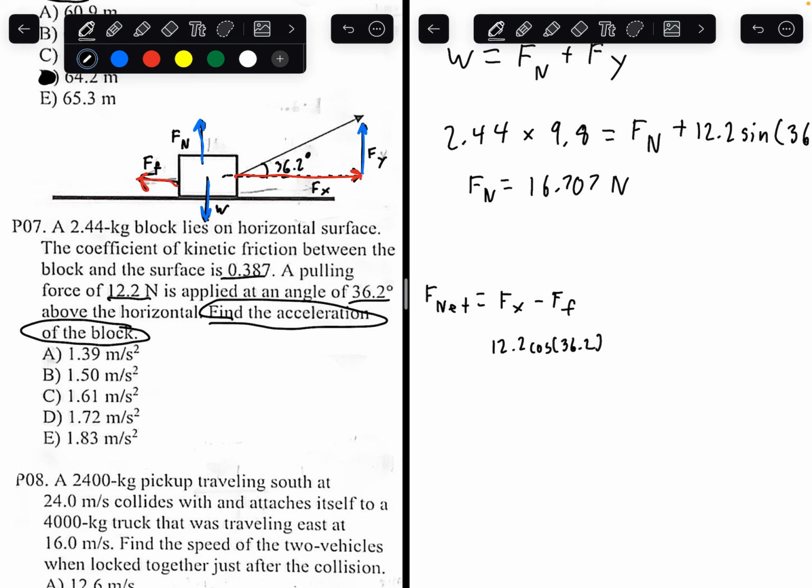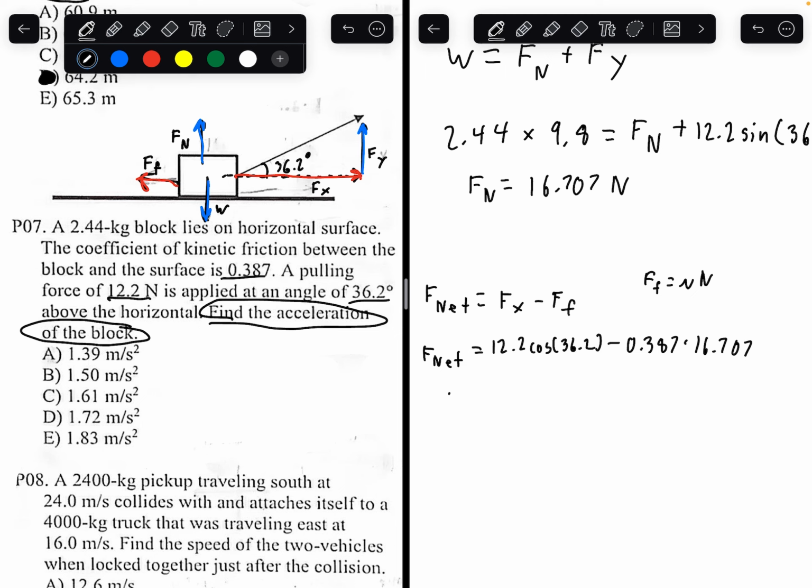So now what is force of friction? Force of friction is a coefficient times a normal force. That's the formula to find the force of friction. I'll write that over here: coefficient times normal force. And we're given both. Well, we're given the coefficient, that's 0.387, and we found the normal force is 16.707. To find the net force, you just do that.